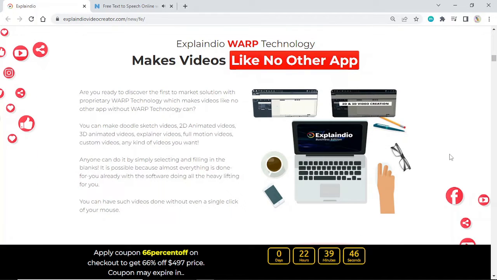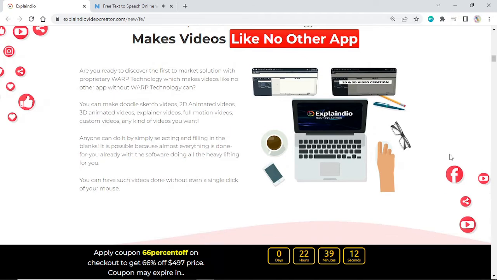Are you ready to discover the first-to-market solution with proprietary Warp technology, which makes videos like no other app without Warp technology can? You can make doodle sketch videos, 2D animated videos, 3D animated videos, explainer videos, full motion videos, custom videos, any kind of videos you want. Anyone can do it by simply selecting and filling in the blanks. It is possible because almost everything is done for you already with the software doing all the heavy lifting for you. You can have such videos done without even a single click of your mouse.